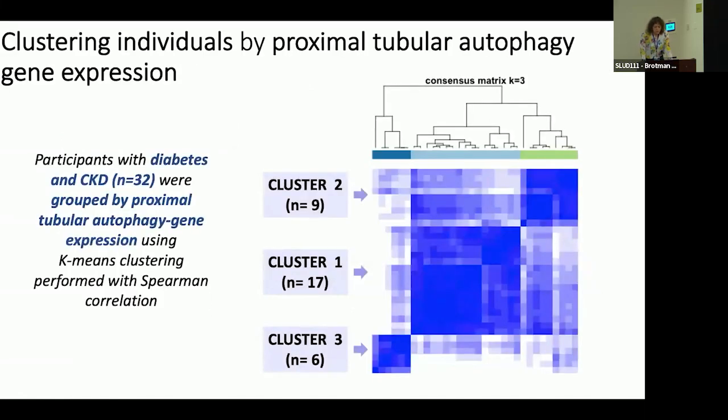So onto my clustering work. What I did here was I clustered individuals by expression of autophagy genes within the proximal tubules. So this is only people with diabetes and CKD. I basically just asked the algorithm to create 3 groups of people with similar autophagy gene expression profiles. And 3 clusters emerged. Cluster 1 contained 17 people, cluster 2 contained 9 people, and cluster 3 contains 6 people. And so again, these clusters are only generated using gene expression. No clinical data goes into sorting these people together.